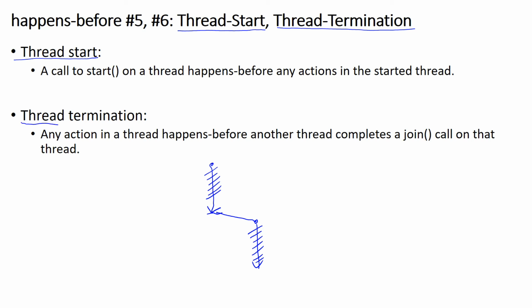And the rule about thread termination says that if a thread terminates here because another thread calls join, then all these statements executed in the child thread have happens before relation with those statements executed in the parent thread.